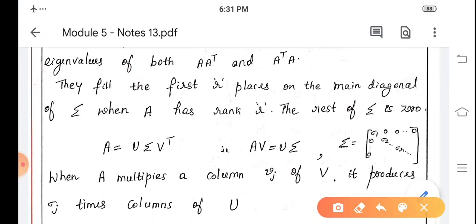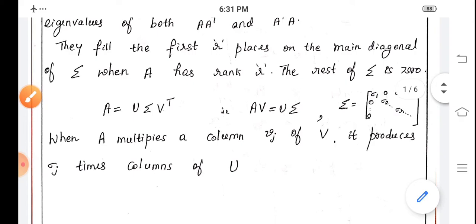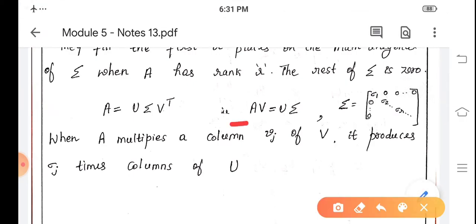So singular value decomposition is A equal to U sigma V transpose, where U is the left singular vector, sigma is the singular values, and V is the right singular vector. Now AV equal to U sigma.